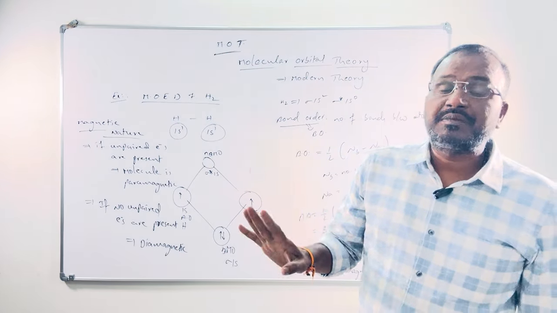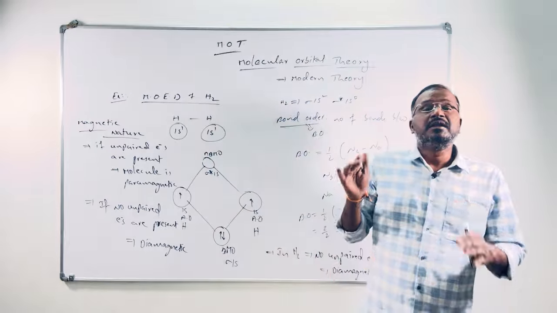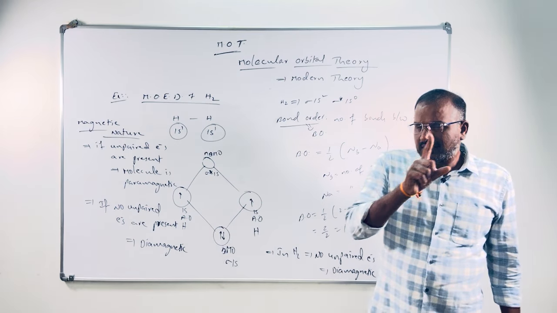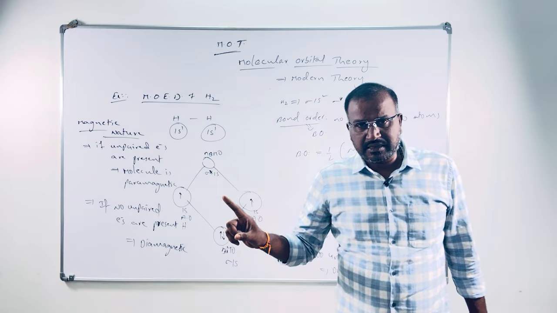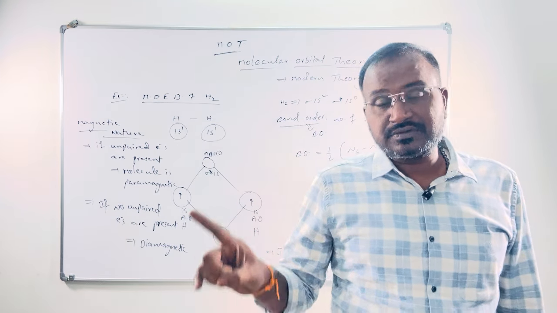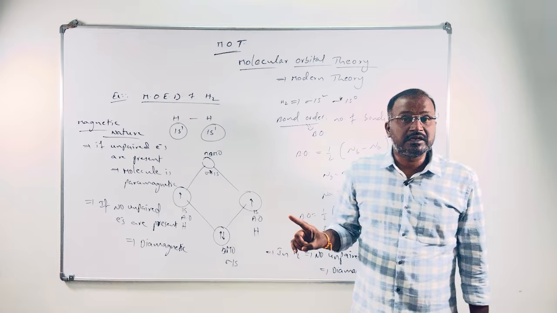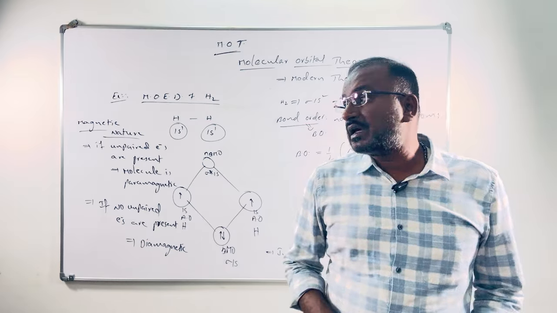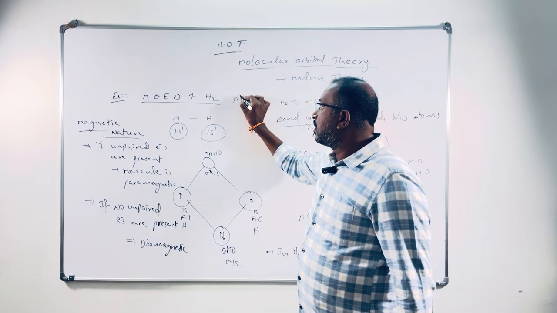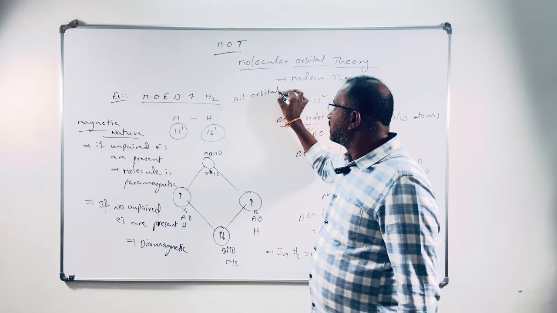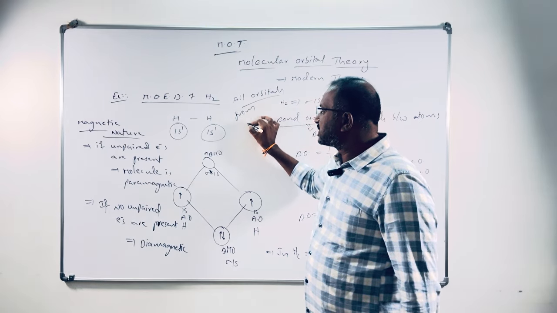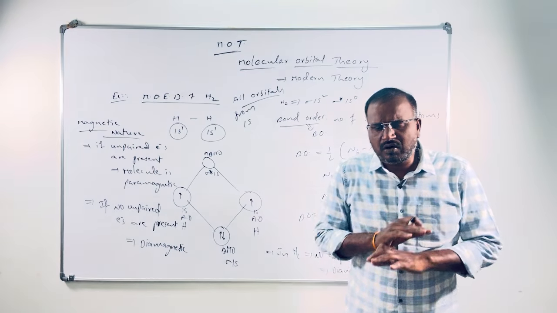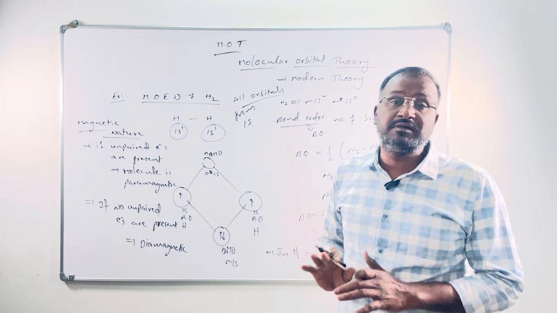The number of molecular orbitals present in a molecule depends upon the number of atomic orbitals involved in the bonding. Remember, up to hybridization and VSEPR theory, only valence shell orbitals, meaning outermost shell orbitals, participate in chemical bonding. But according to molecular orbital theory, that is wrong. All orbitals from 1s to the highest valence shell, whatever number of shells are present, all atomic orbitals from 1s are involved in bonding.